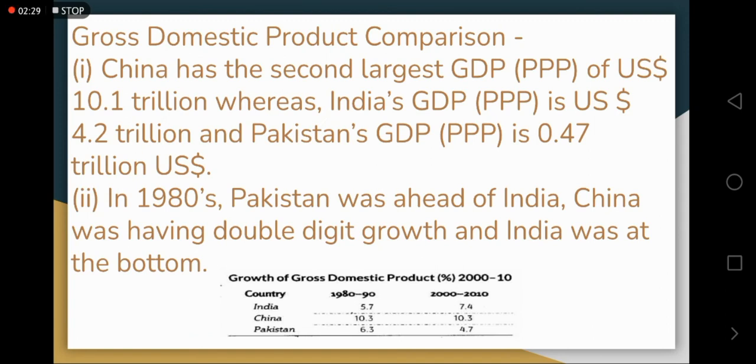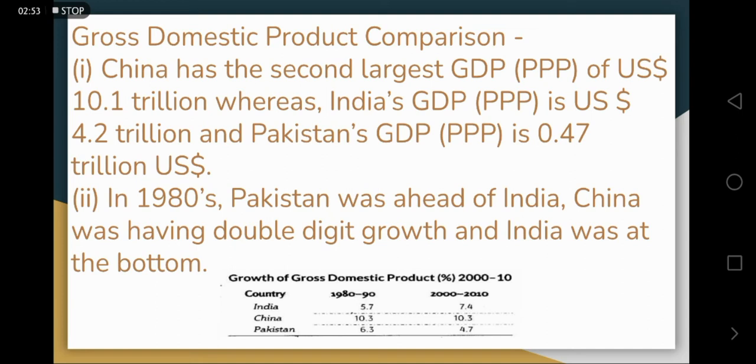See students, here we will compare the gross domestic product of all the three countries. So here we see that China is leading very much as compared to India and Pakistan, because China has the second largest GDP in the whole world. Okay, so we are nowhere in comparison to China.